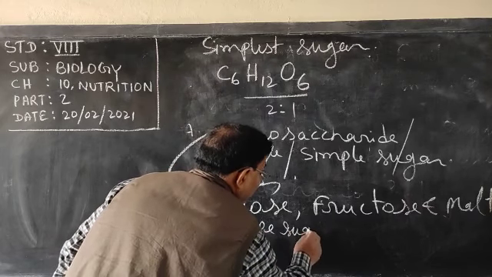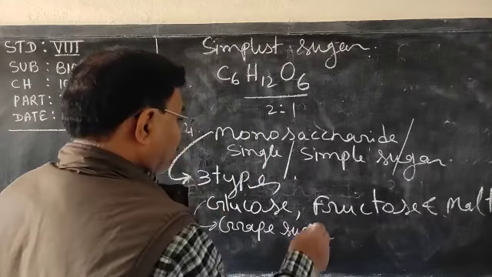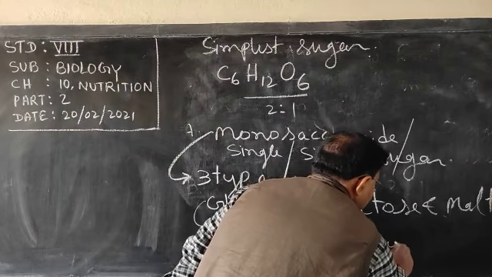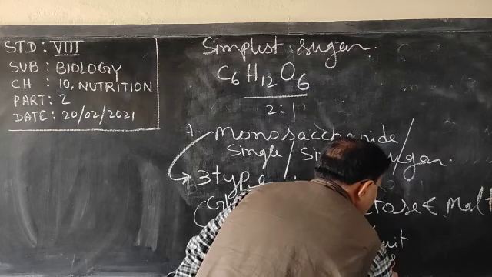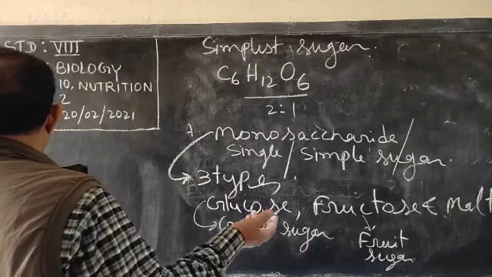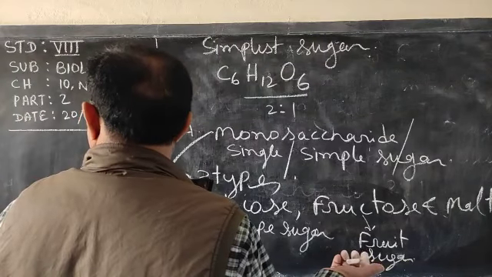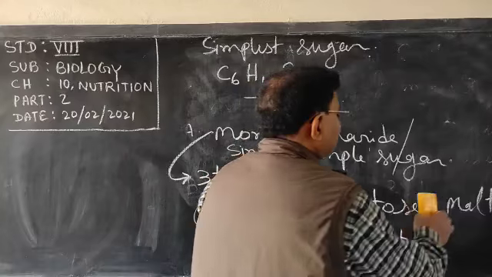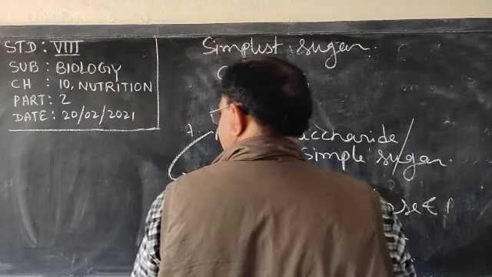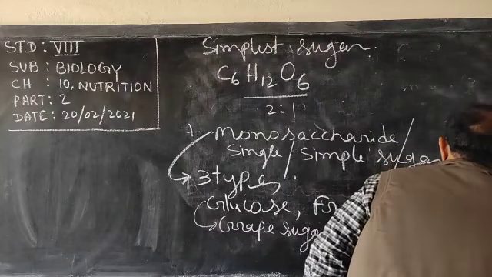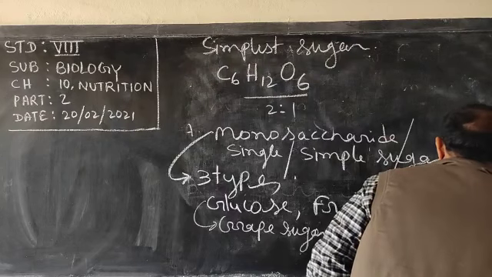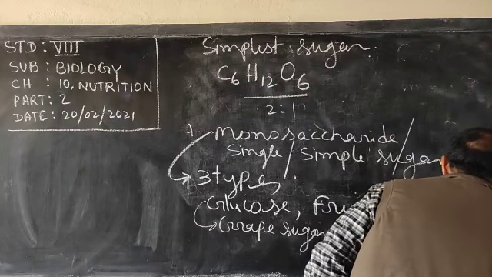Fructose, fruit sugar. Very clear or not? Not maltose, glucose, fructose and the other is galactose. And galactose is also called as milk sugar.